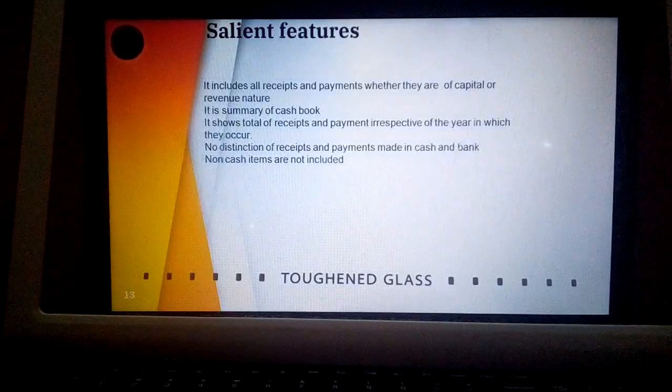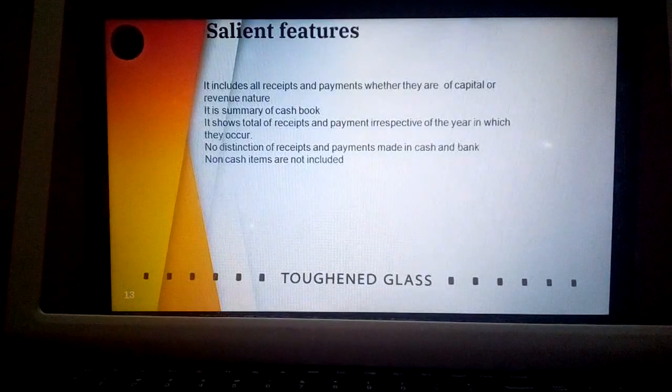Even future amounts, meaning amounts which need to be paid in future, are also recorded in this particular year. So there will not be a distinction made in year also. No distinction of receipts and payments made in cash and bank. So there will not be any differentiation made for payments which are made in cash or through bank.